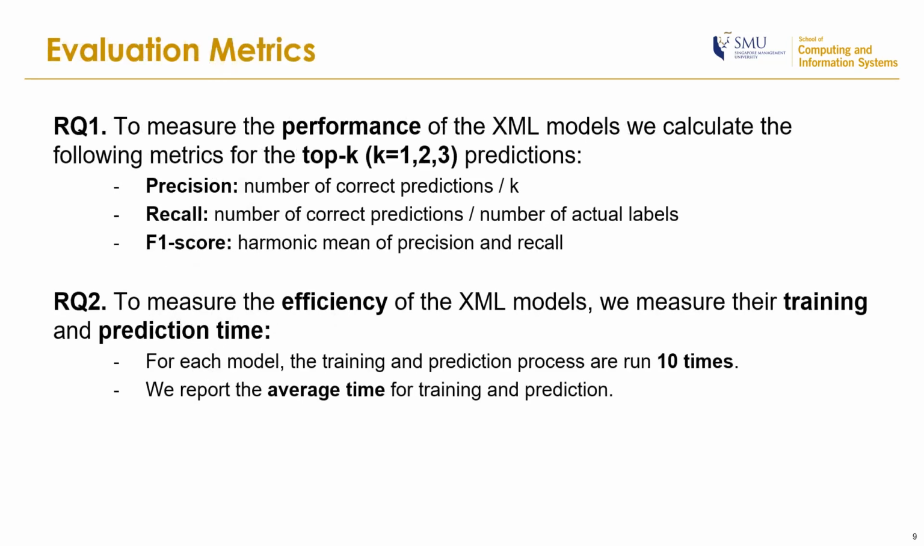To evaluate the performance of the models, we consider the top 1, 2 and 3 predictions and calculate 3 metrics, which are precision, recall, and F1 score. To compare the results between the models, we make use of the F1 score as it is calculated from the harmonic mean of precision and recall. Meanwhile, to measure the efficiency of the models, we measure their training and prediction time. We run each model 10 times and report their average execution time.